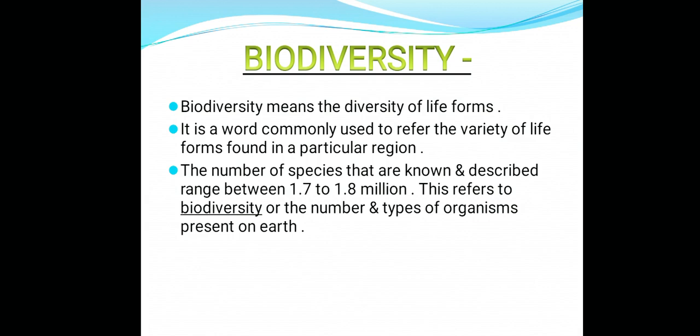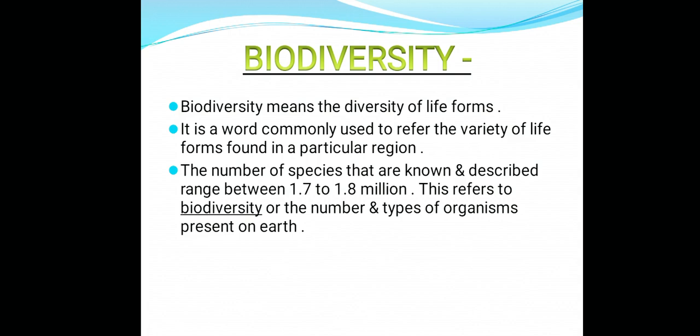The number of species that are known and described ranges between 1.7 to 1.8 million. This refers to biodiversity, or the number and types of organisms present on earth.